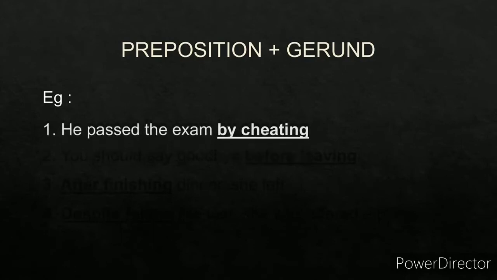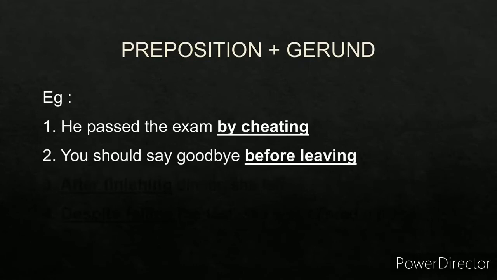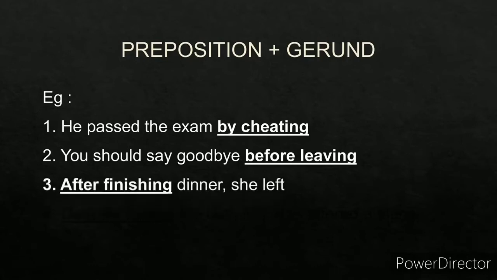For example, he passed the exam by cheating. So by is the preposition, cheating is the object acting as a gerund. So by cheating is a prepositional phrase. You should say goodbye before leaving. Before is the preposition, leaving is an object acting as a gerund. So before leaving becomes the prepositional phrase. After finishing dinner, she left. After is the preposition, finishing is the object acting as a gerund. So after finishing becomes the prepositional phrase.